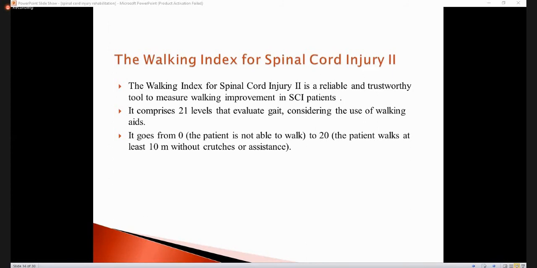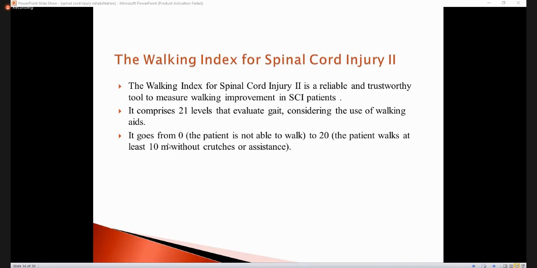If the person is walking independently, does the person have a good gait? Is he using the proper swing and stance phase? Or if the person is not walking independently, then is he using some technical aid, or is he using the crutches or walker or other orthoses like long leg braces, which we will discuss later.